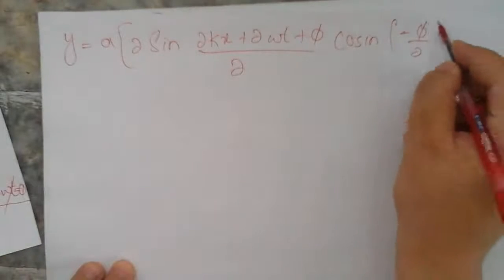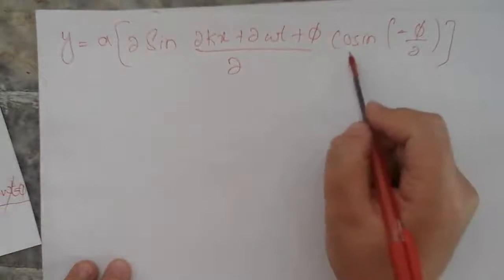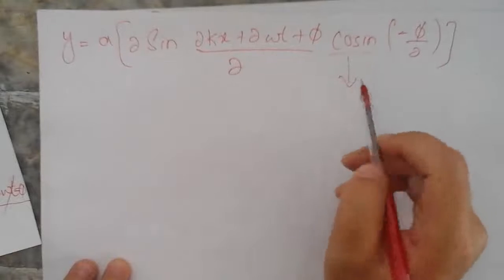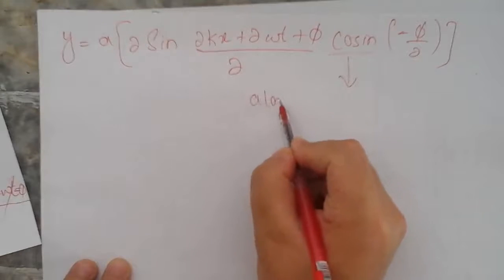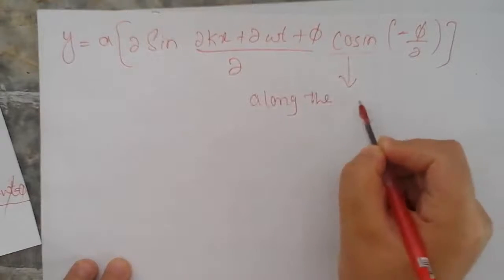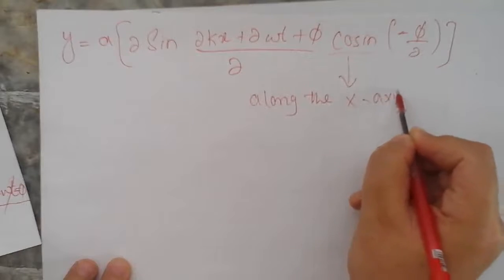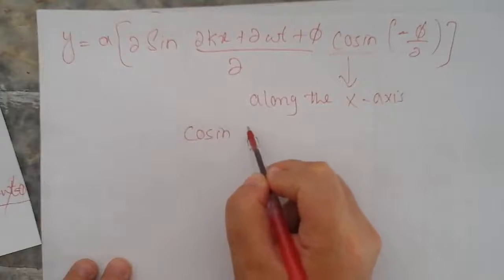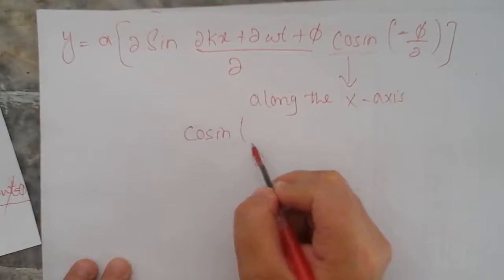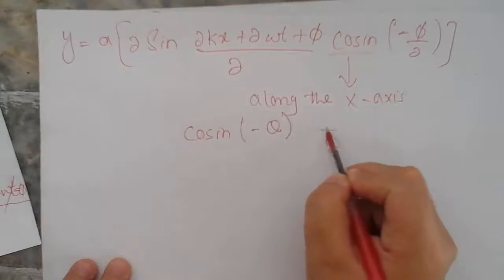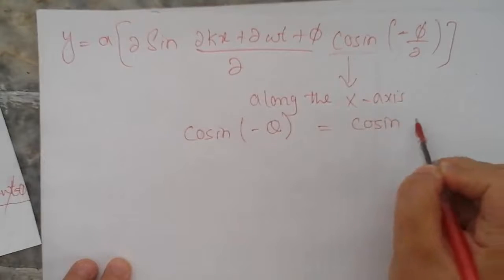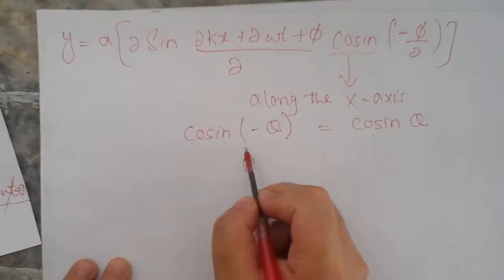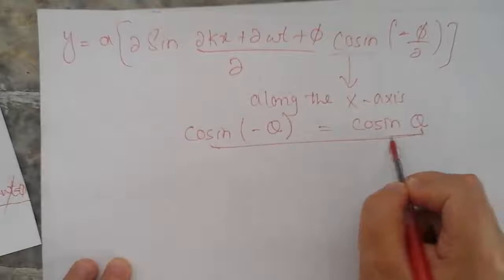Keep in mind that in trigonometry there is a rule that cosine of a negative value, minus theta, is always equal to cosine of the positive value. Why?